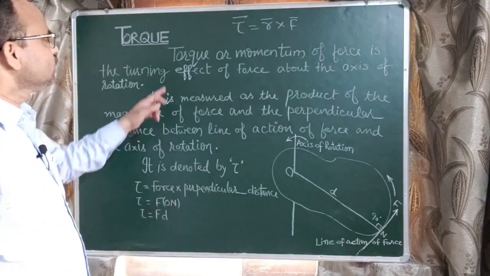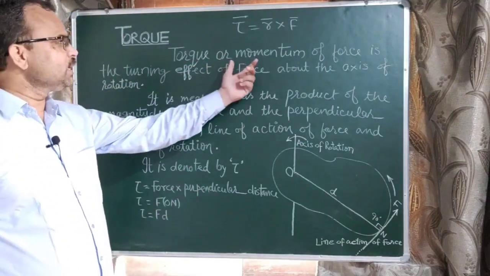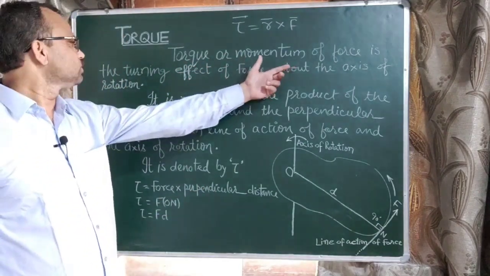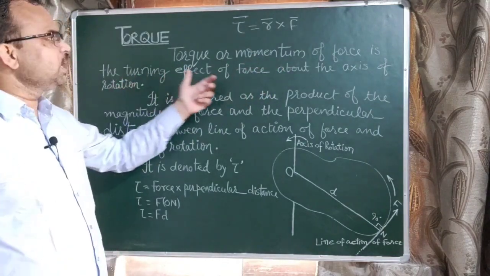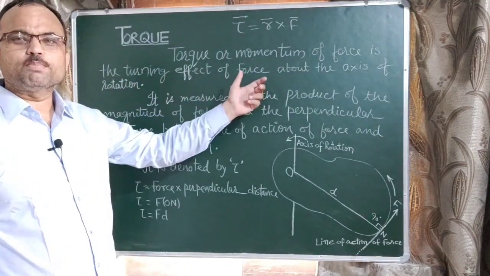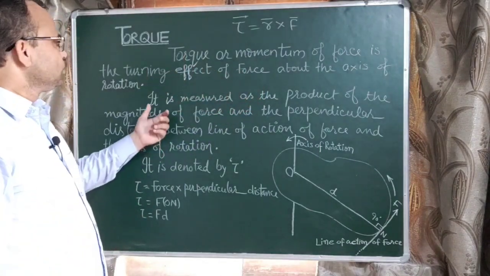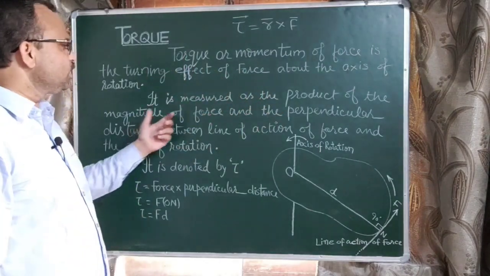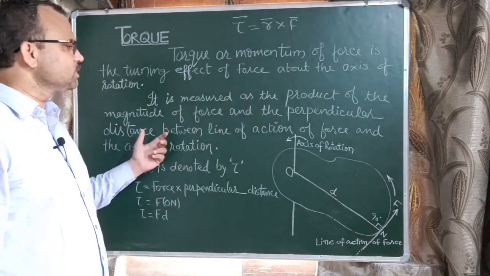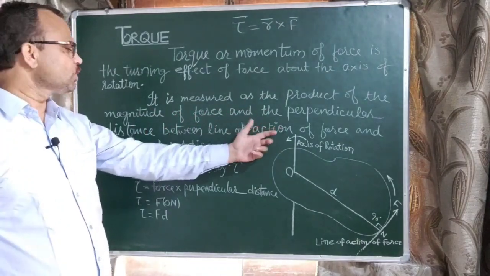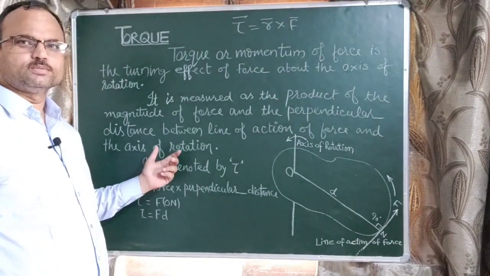Let us now see on the board. The torque, or we can say the moment of force, is the turning effect of force, means on applying the force the body turns about an axis. It is measured as the product of the magnitude of force and the perpendicular distance between the line of action of force and the axis of rotation.